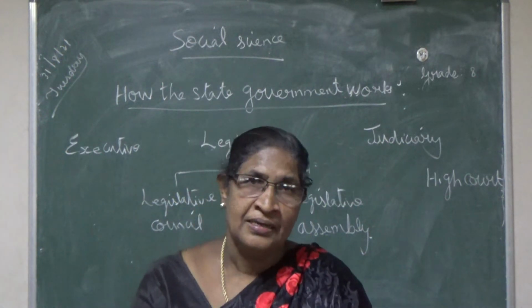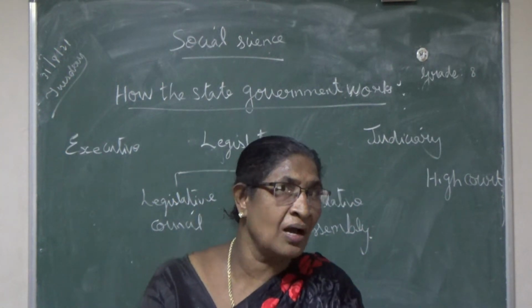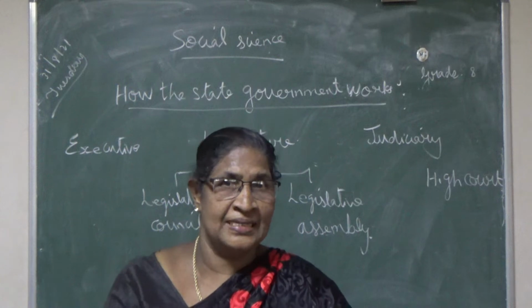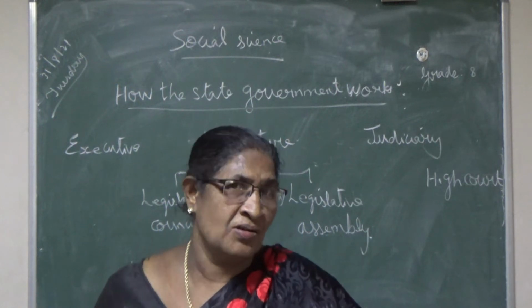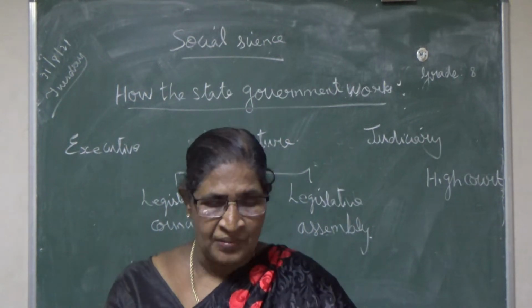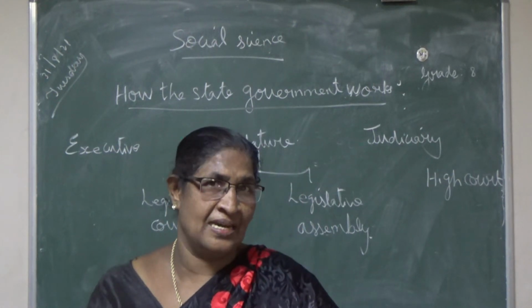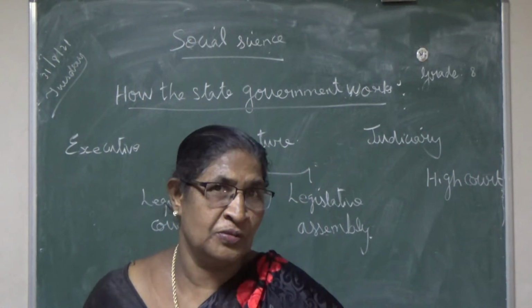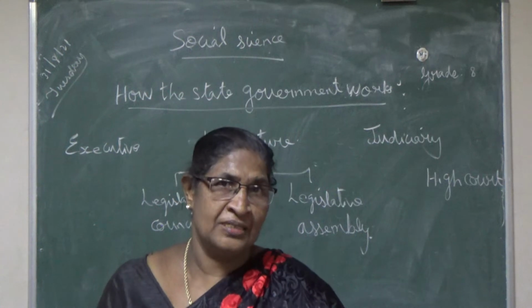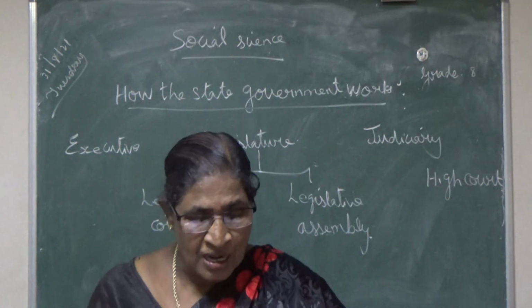So that one MLA is chosen from each area, to be a member of the legislative assembly.